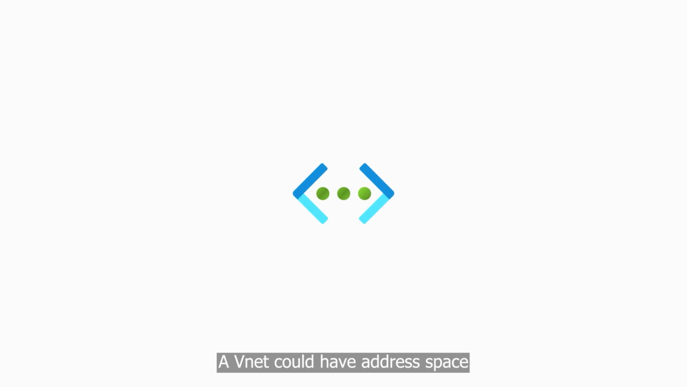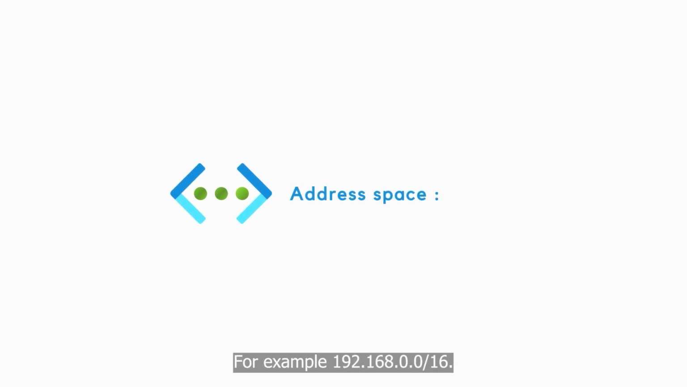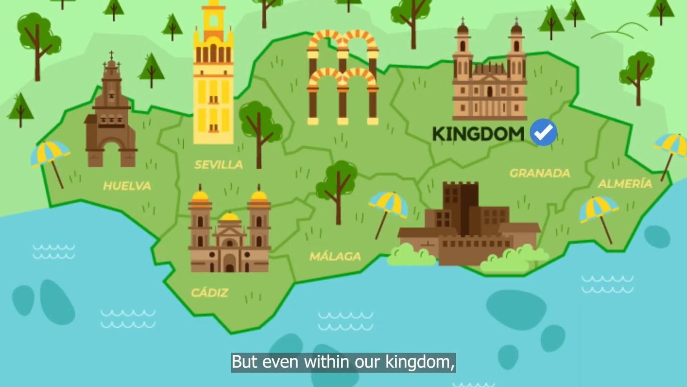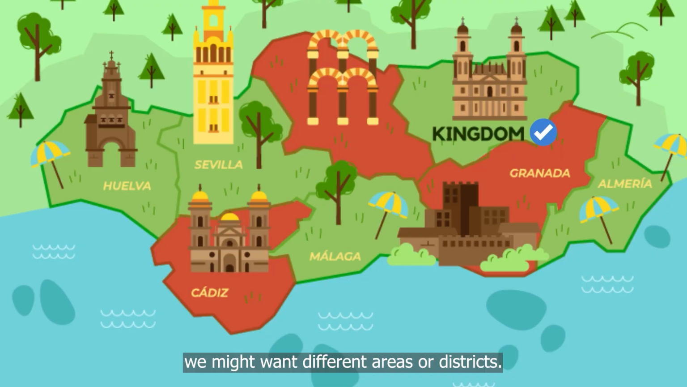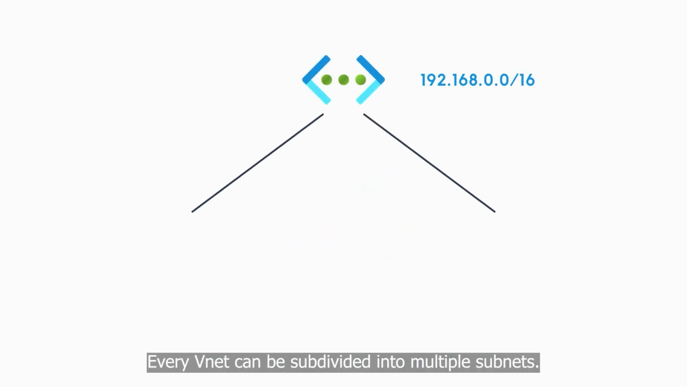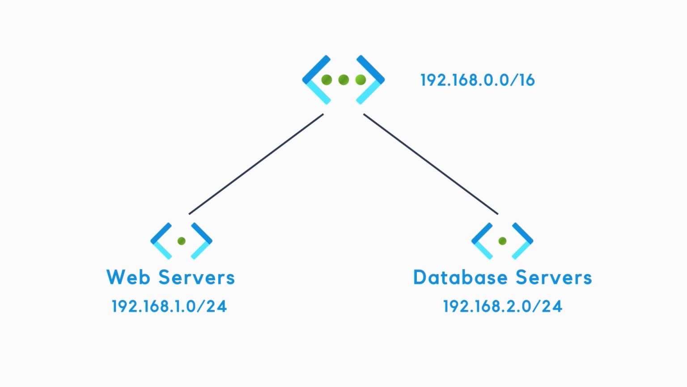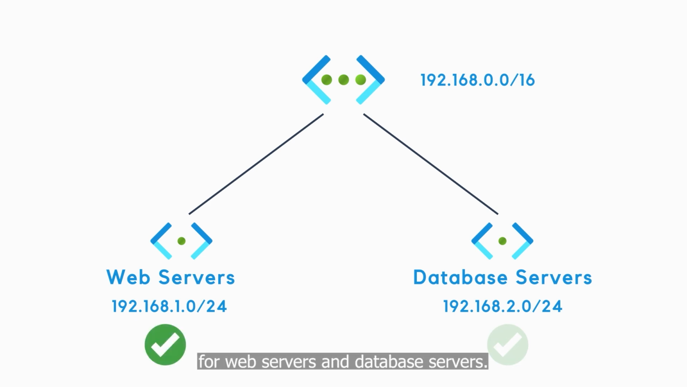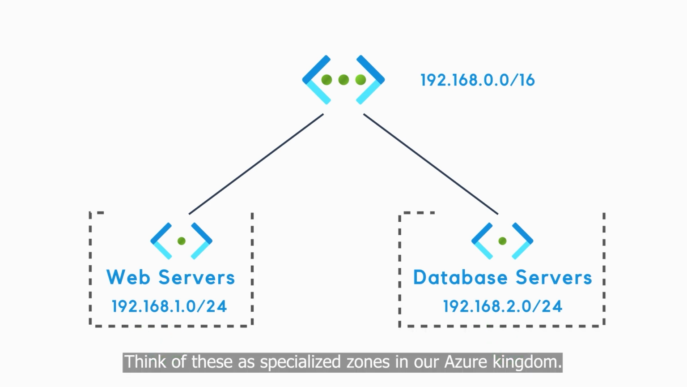A VNet could have an address space, for example, 192.168.0.0/16. But even within our kingdom, we might want different areas or districts. This is where subnets come in. Every VNet can be subdivided into multiple subnets. For instance, you can create separate subnets for web servers and database servers. Think of these as specialized zones in our Azure kingdom.